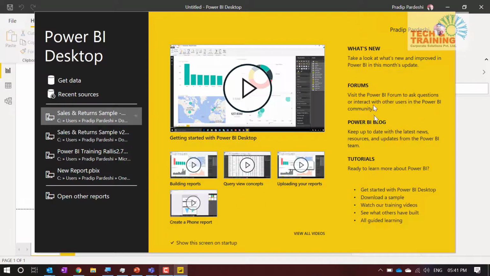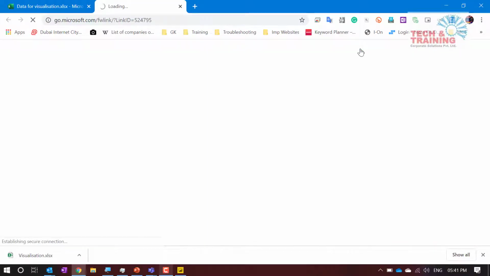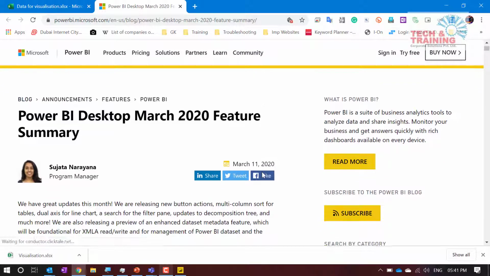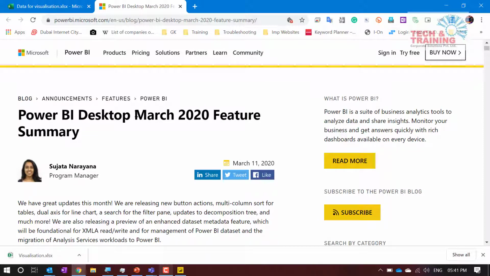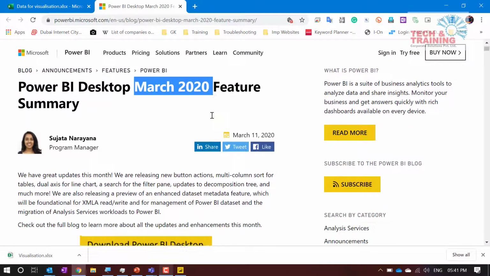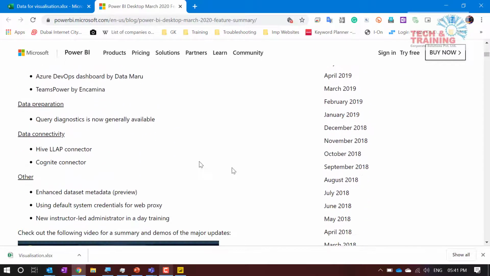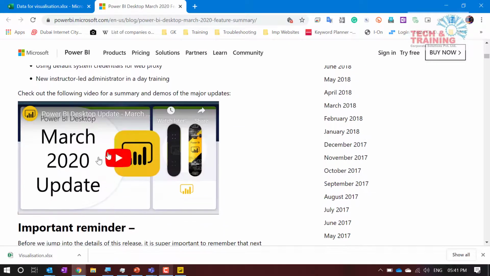This section is again very important. As I mentioned, Power BI desktop gets updated almost every month. When I click on what's new here, it will take me to a website where you can see all the changes that have happened recently. So you can see desktop March 2020. That means last month these features were released by Microsoft, by program manager Sujata Narayanan. And here is the list of all the features or updates that have happened, and a short video which will give you a brief description of all the features which Microsoft has made to this version.